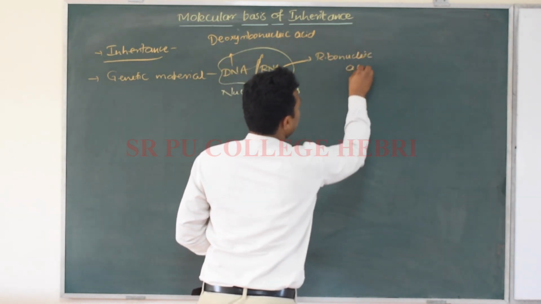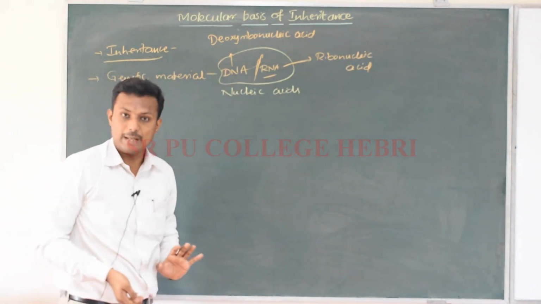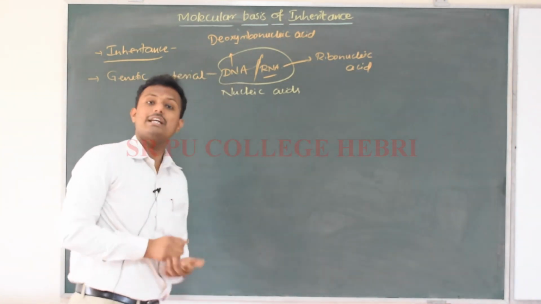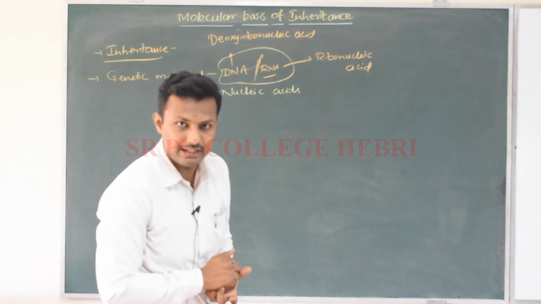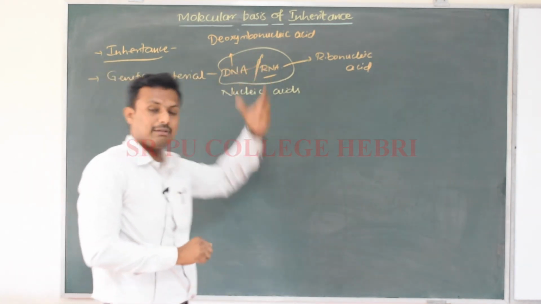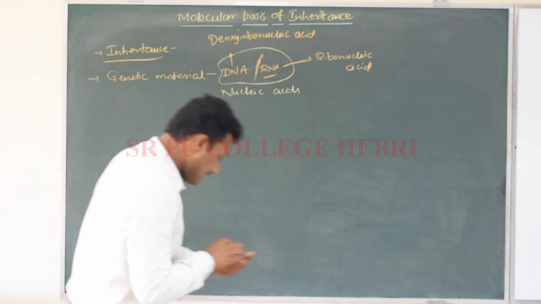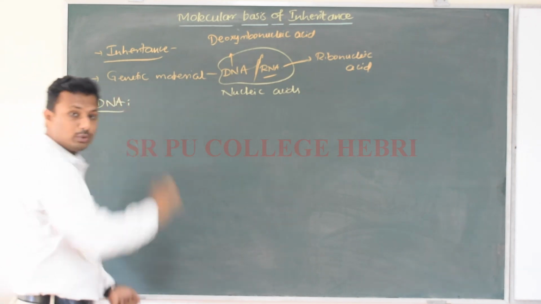RNA is ribonucleic acid. So these two different types of molecules, how do they differ from each other, and what are they composed of? Let us first understand the composition, or the making, of the DNA, and that will make it easy to understand the structure of the RNA also.